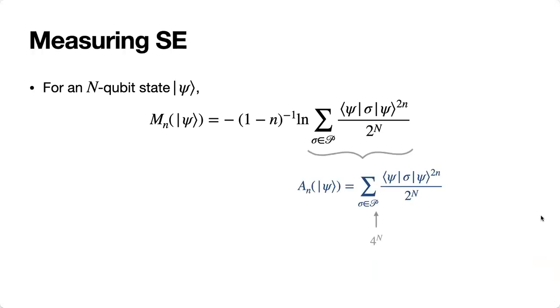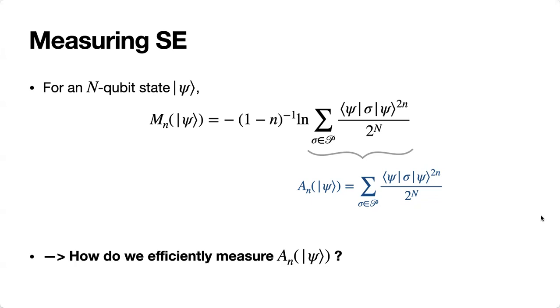But the challenge in the measurement of stabilizer entropy comes from this A_n, the measurement of the nth moment in the Pauli spectrum, and this is due to the summation over exponentially many Pauli strings. So the natural question to then ask was, how can we efficiently measure this A_n so that we can efficiently measure stabilizer entropy?